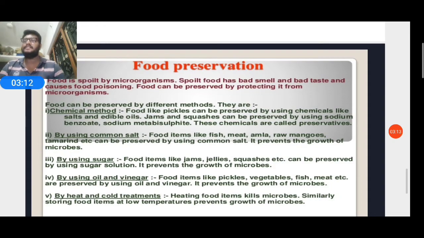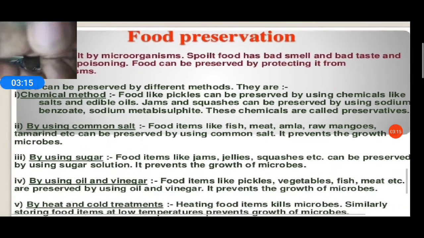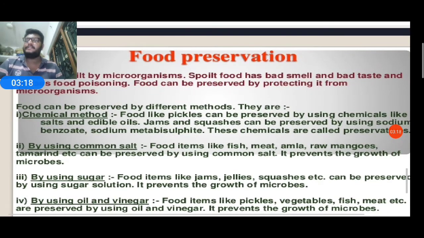We have the answer for this. There are several methods. The first one is the chemical method. Food like pickles, whether lemon or mango, can be preserved using chemicals like salt, NaCl, and edible oil. It may be groundnut oil, coconut oil or any eatable oil. With these you can preserve pickle-like items.